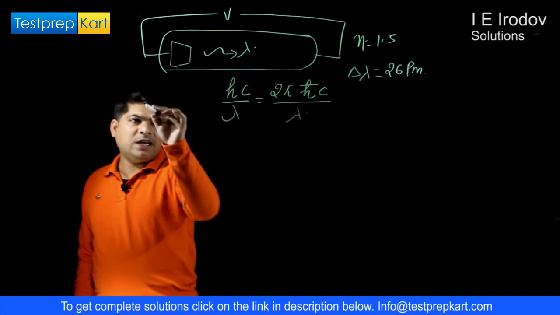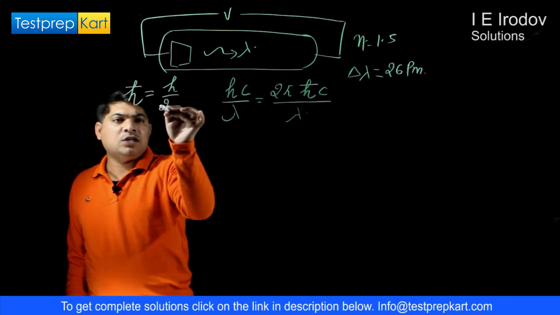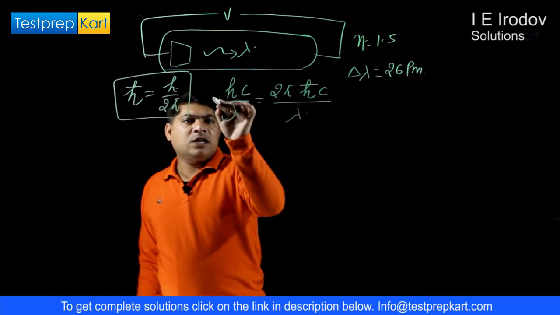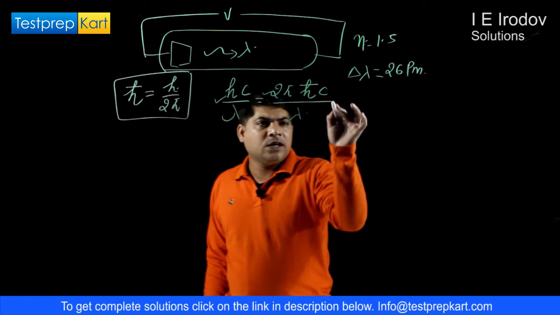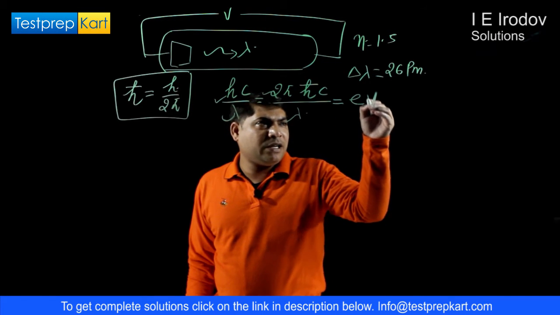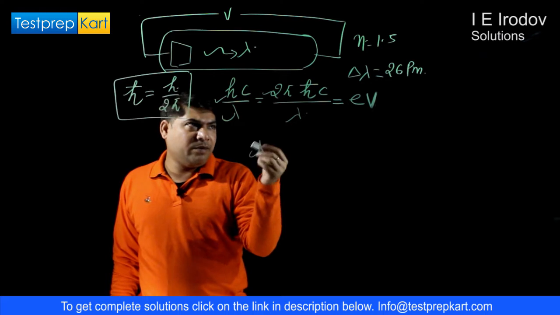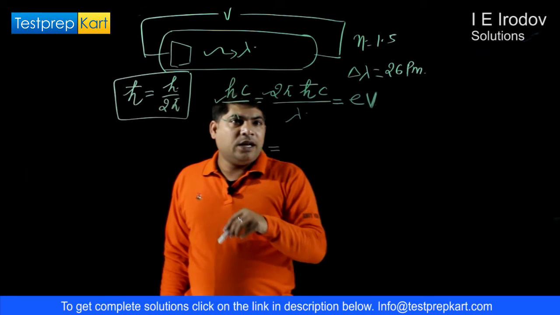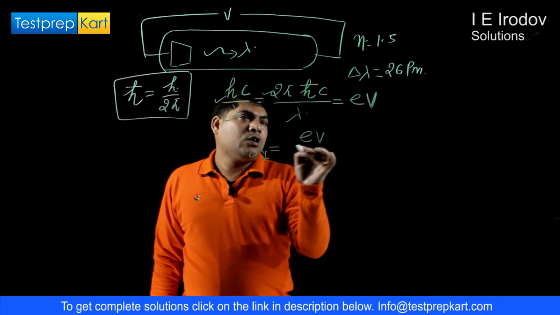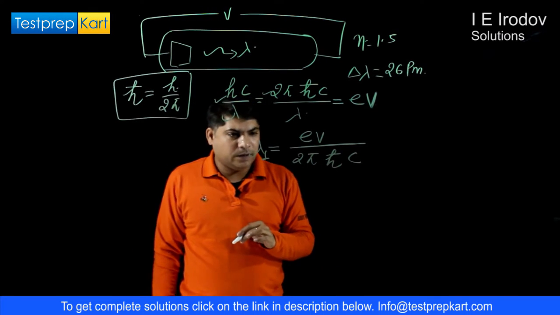There is a very basic relation that h-cap is equal to h over 2 pi, where h is Planck's constant. So no need to get confused. You can use either of the relations. And that is equal to the energy due to the applied potential, that is eV. So from here we can write the initial wavelength before the change in voltage, lambda 1, as 2 pi h-cap c over eV.